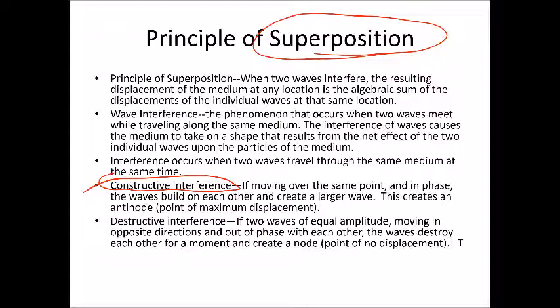We can also get destructive interference. This is two waves of equal magnitude moving in opposite directions, and they're out of phase. So let's say a crest meets a trough. If they're of equal amplitude, the crest and the trough will cancel each other out, and we'll get a point of no displacement, which we sometimes call a node.